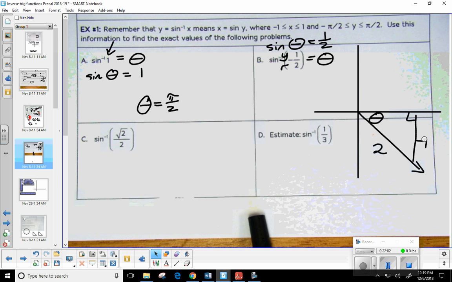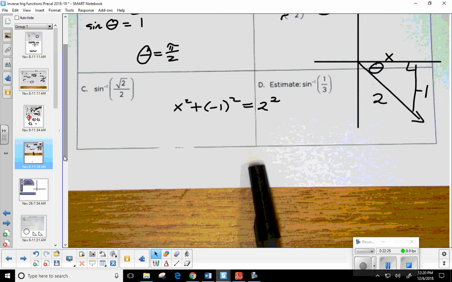Okay. Well, now, let's use the Pythagorean theorem to figure out what x is. What's the Pythagorean theorem? a squared plus b squared equals c squared. So here, x and -1 represent my a and b. So x squared plus (-1) squared is equal to 2 squared. So what's -1 squared?